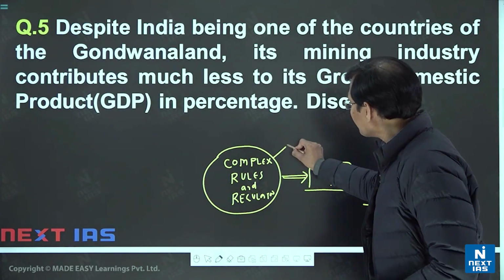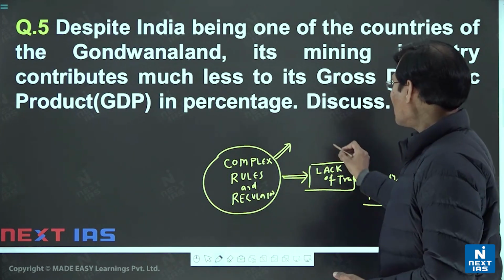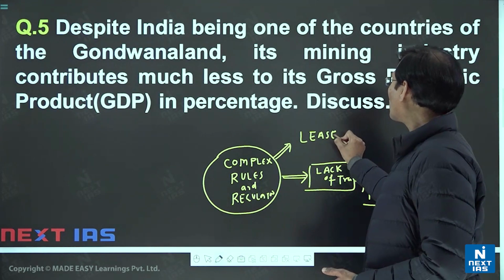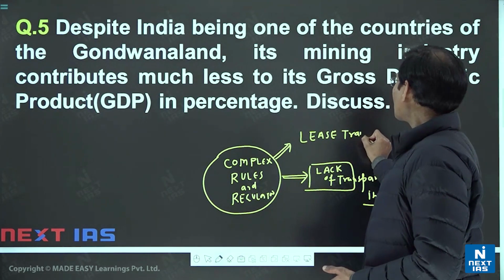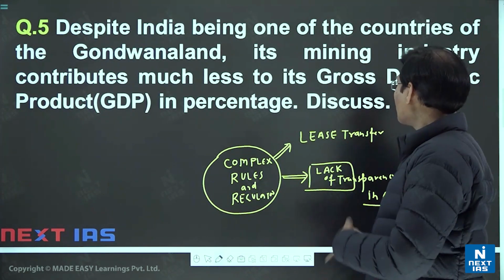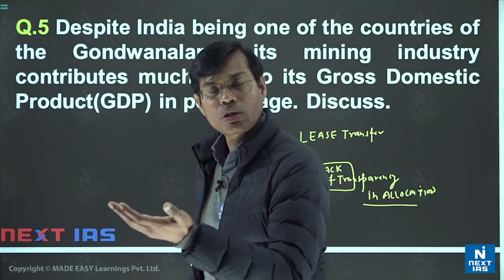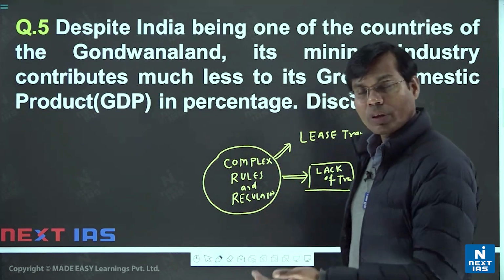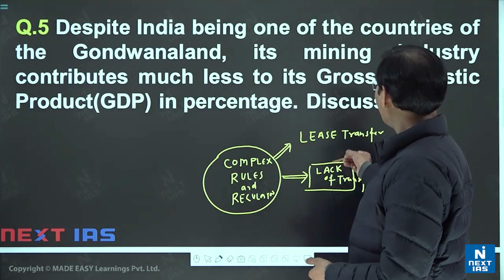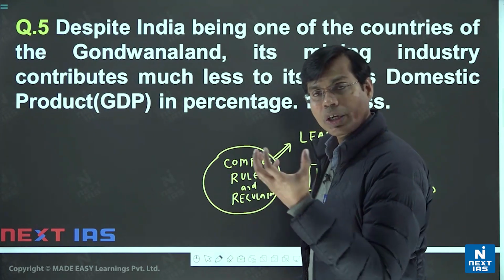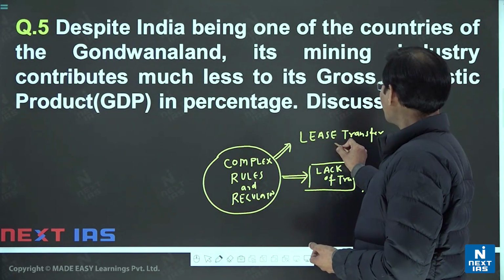Also, we can say that what we call lease transfer was not allowed for a long time. Some companies were not able to handle the mining area, and lease transfer was not possible. So recently we have seen the issue has been taken up as well, lease transfer. So mining companies felt suffocated in that way, which was not there earlier.